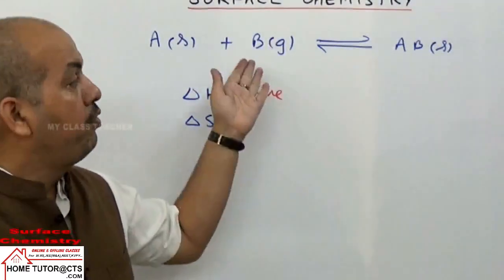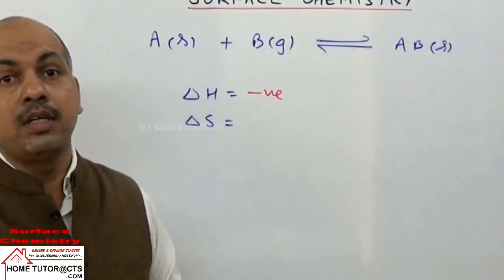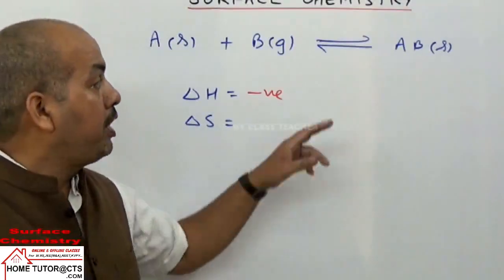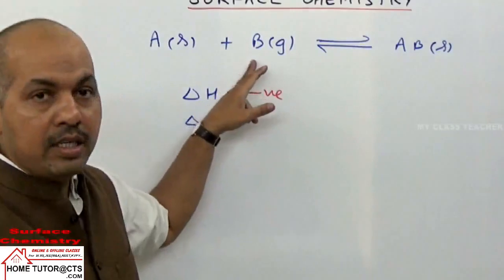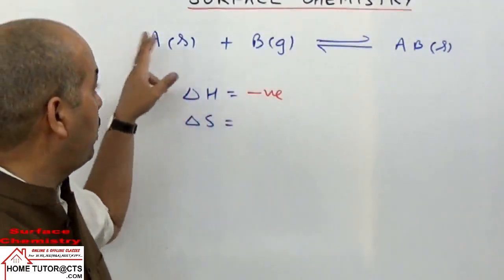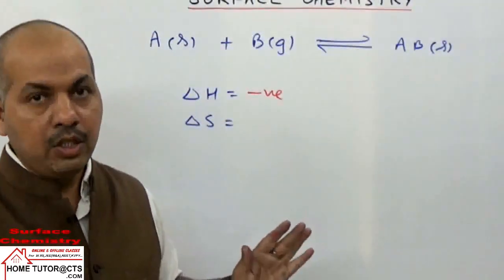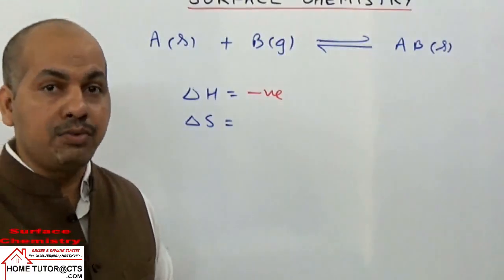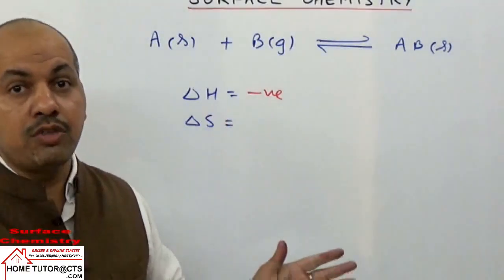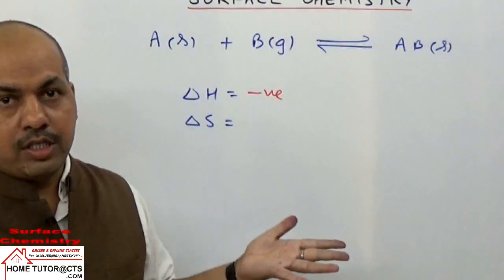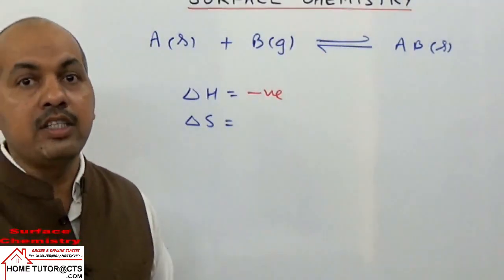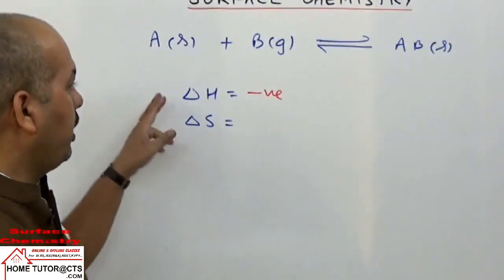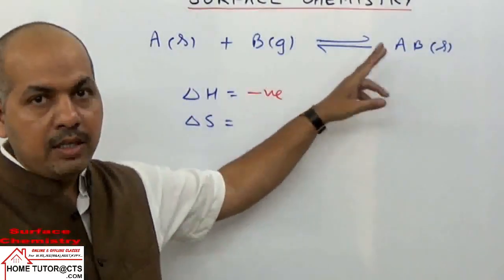Moreover, when they condense, they develop some attractive forces between the adsorbate and adsorbent. यहाँ पे क्या है? Gas is acting as adsorbate and solid will act as adsorbent. So they develop some attractive forces, in formation of any kind of bonds, or even in formation of weak interaction, and some energy will be released. So in this case, energy will be released for two reasons.